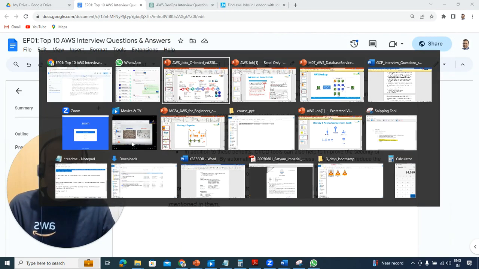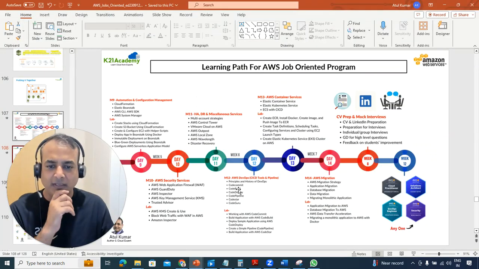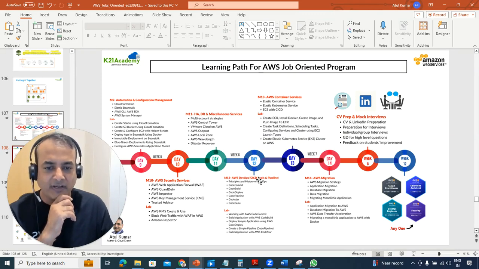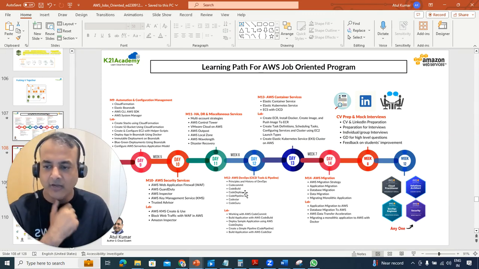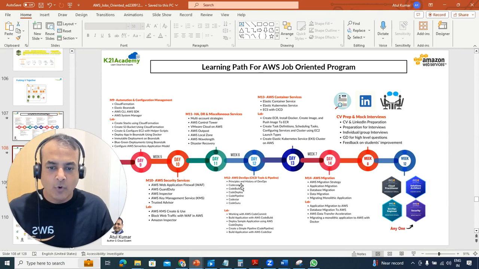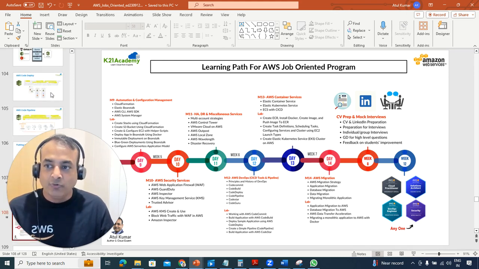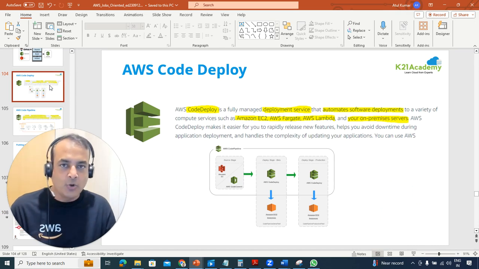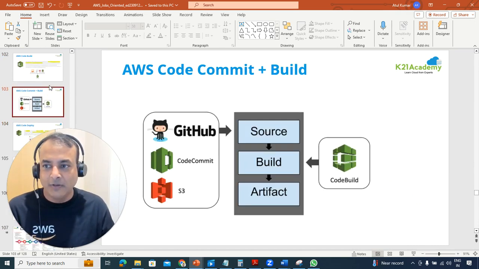I think we've covered this in module 12, AWS DevOps CI/CD tools and pipeline, where we covered CodeCommit, CodeBuild, CodeDeploy, CodePipeline, and also extensive hands-on labs like working with CodeCommit, building an application using CodeBuild, deploying an application using CodeDeploy, pipeline, AWS CodeStar, all those things in CI/CD. So if you have not done them, go and look at these.